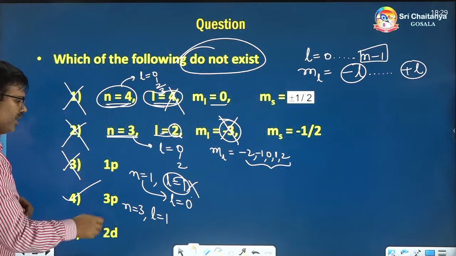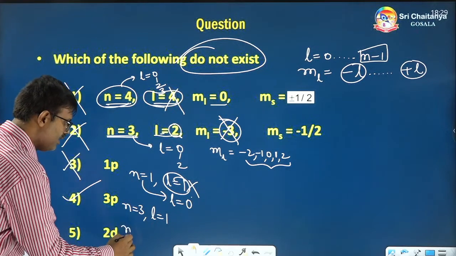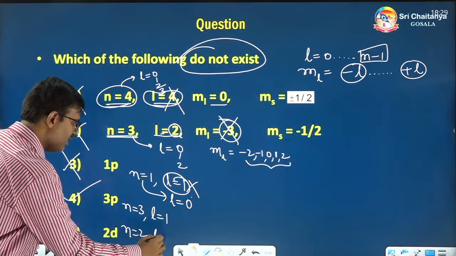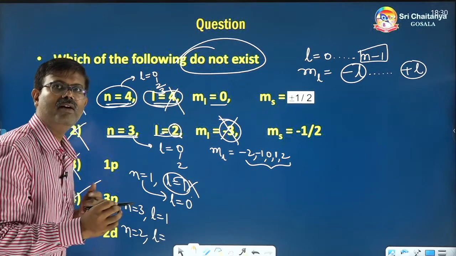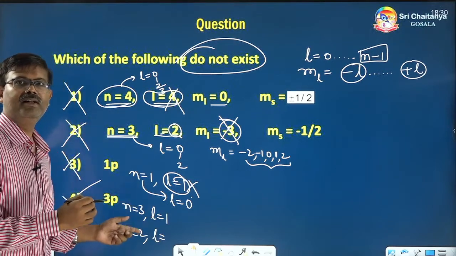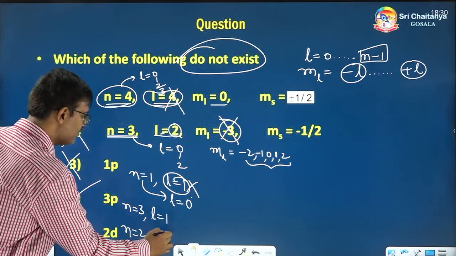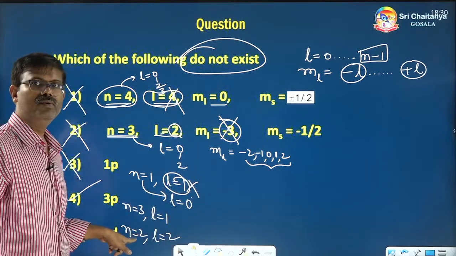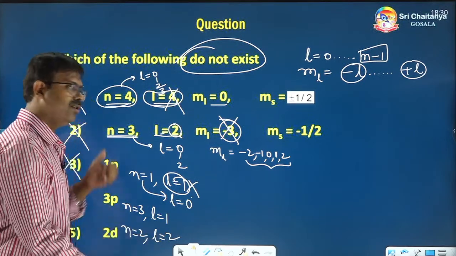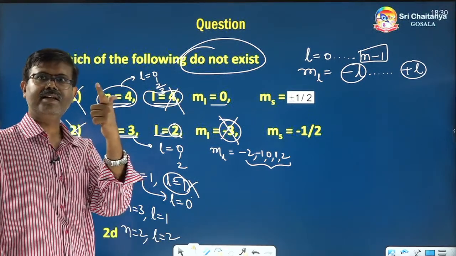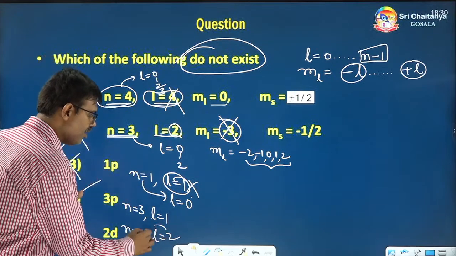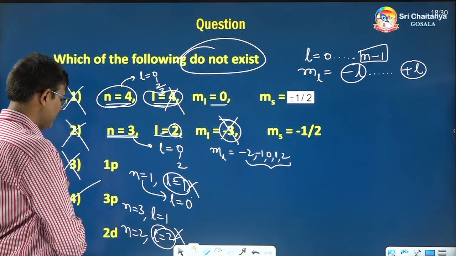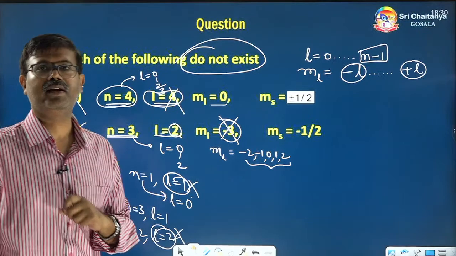Understand. 2D. 2D means N is equal to 2. D orbital means what L value? In numbers, this alphabet D means L value 2. And N is equal to 2. If N is equal to 2, L values will be 0 and 1. 1 is the last number. So, 2 is not possible. So, this is also incorrect.